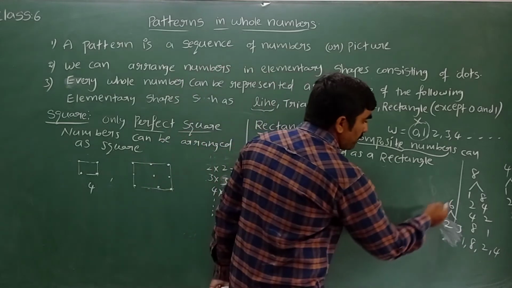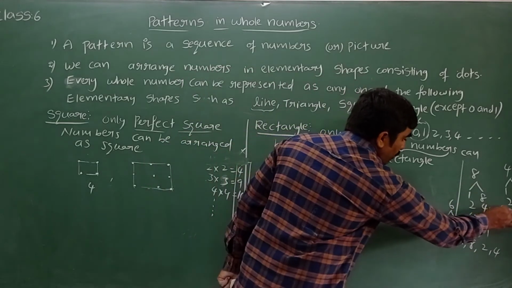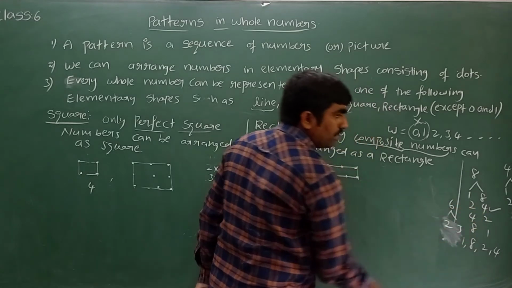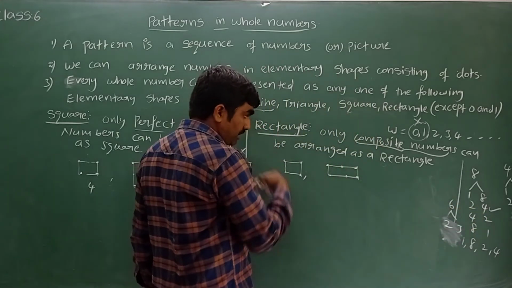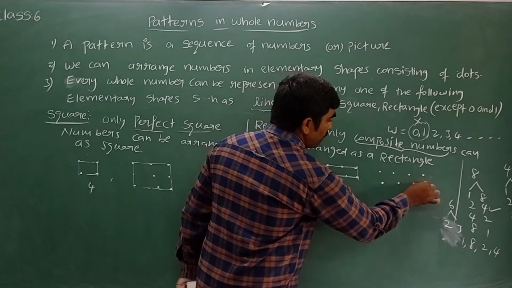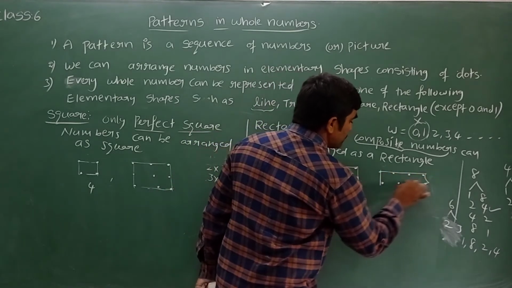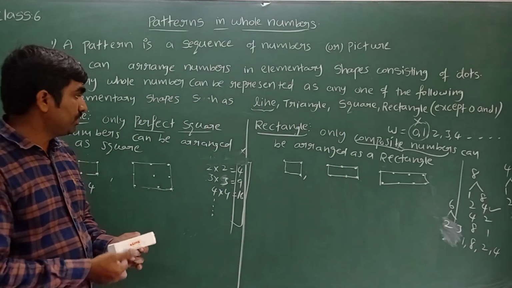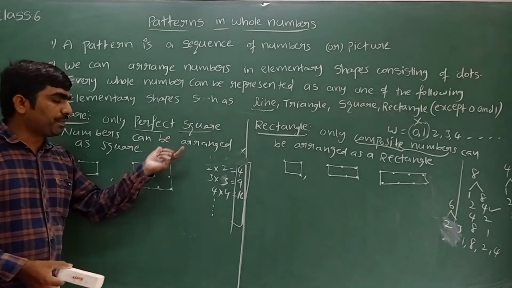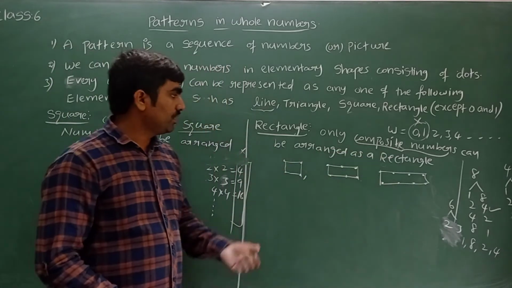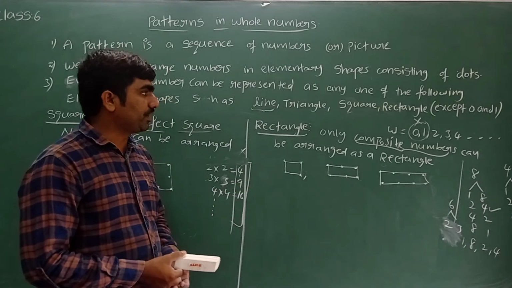Next composite number is 8. If I take 2 fours, that is 2 rows, each row 4 dots. 1 2 3 4, 1 2 3 4. By joining this we can see a rectangle. Hope everyone understood. A square is only for perfect square numbers. All the composite numbers we can arrange as a rectangle.